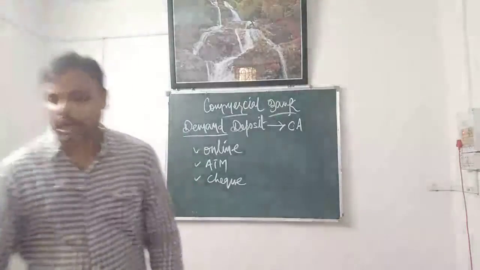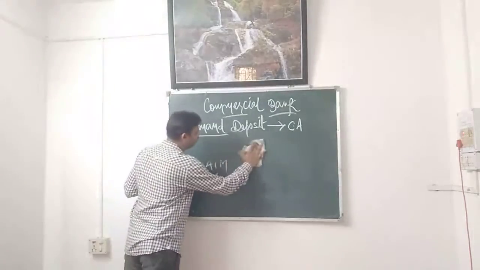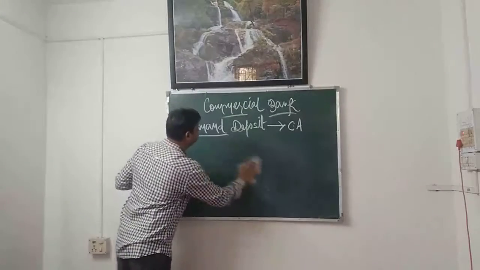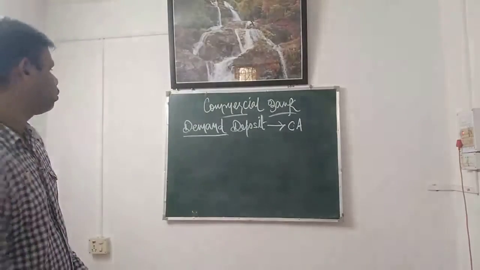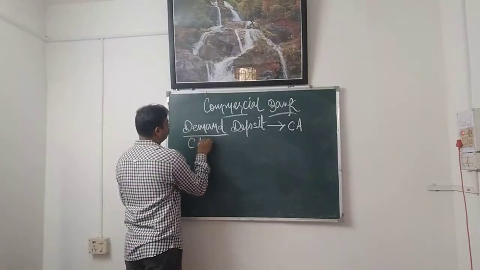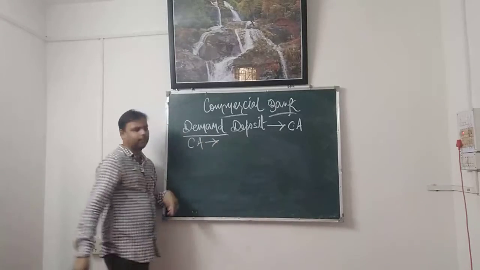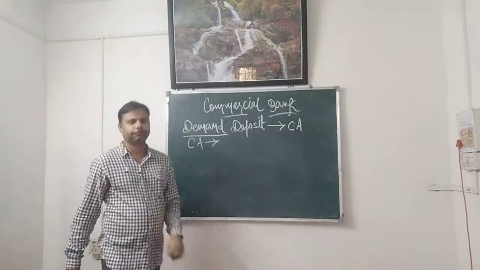Now what is the current account, for whom is it suitable, and what are the facilities that a current account holder gets? The first question is, what is the current account? I am writing in short. The acronym CA is current account.